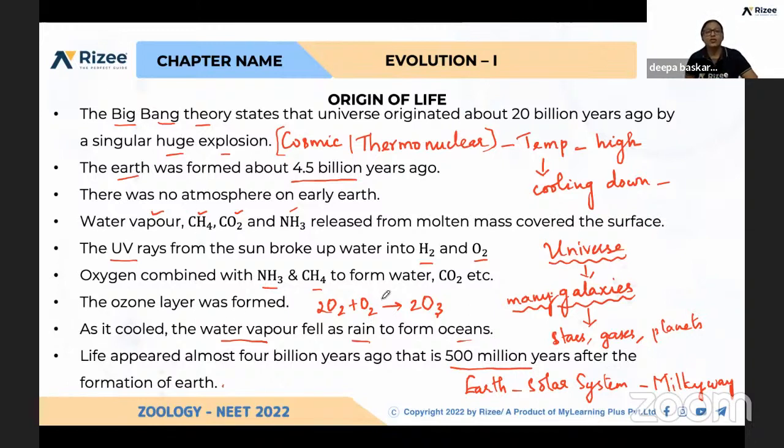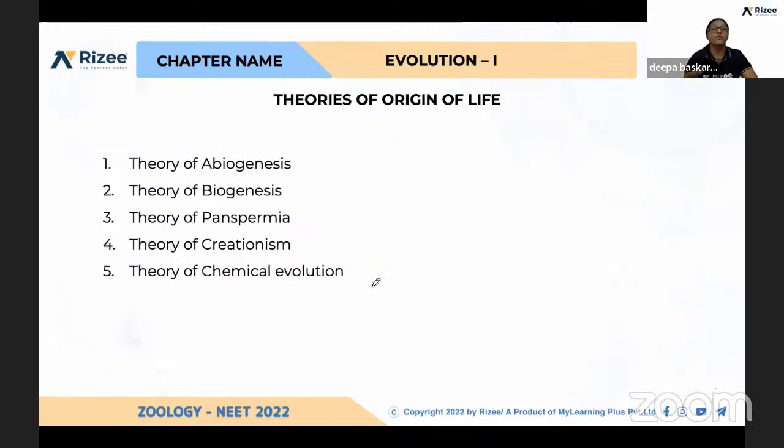So it is clear now that because of the huge thermonuclear explosion, the molecules were formed and the cooling effects created water and water bodies. So this is how the earth was formed.